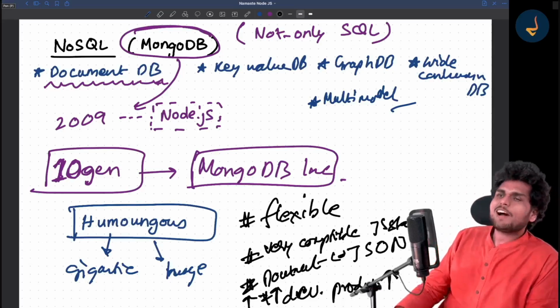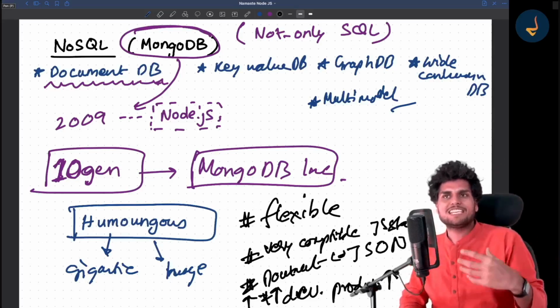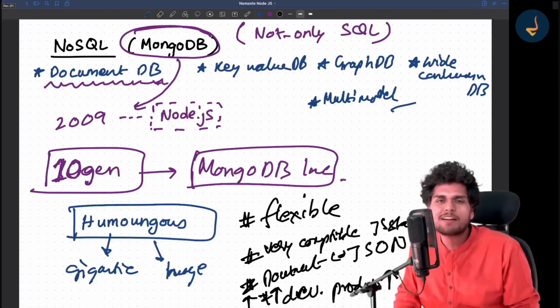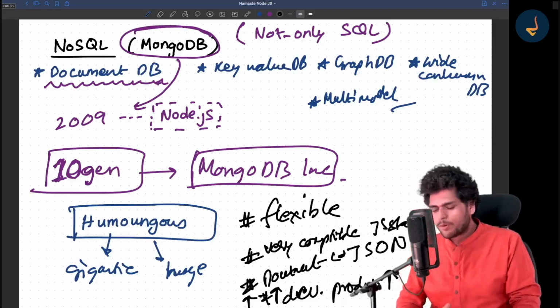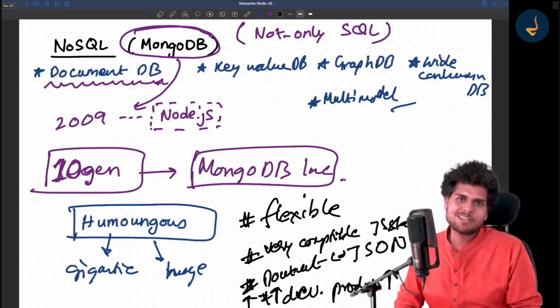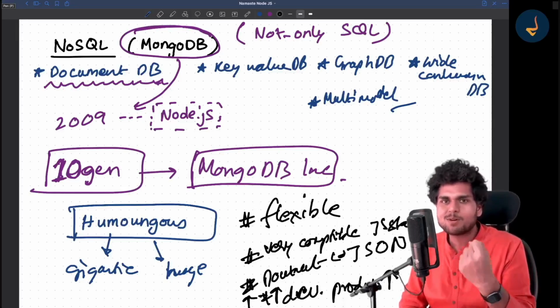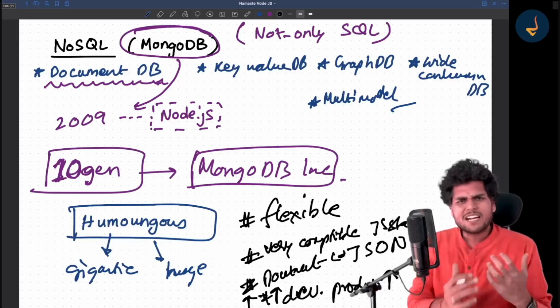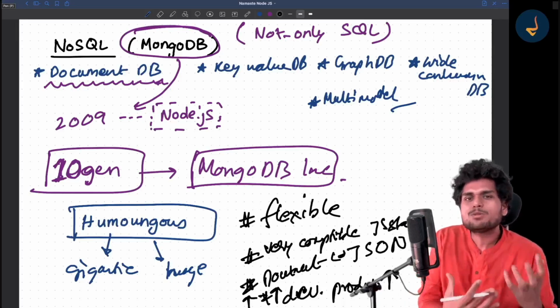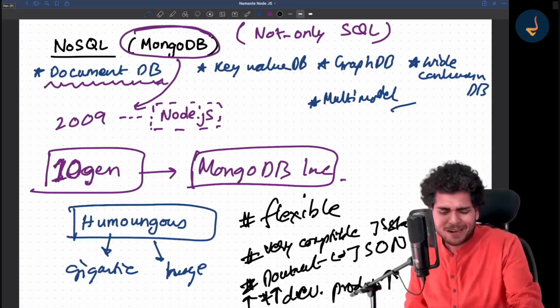And a lot of people ask me, okay, if you are interested, go see how MongoDB was built, read more about it. But let me give you one more thing: this MongoDB is built using C++. It has some JavaScript code, it has some C++ code, it has some Python code. So all these databases are also built using some language. Don't think that a database is some fancy thing.